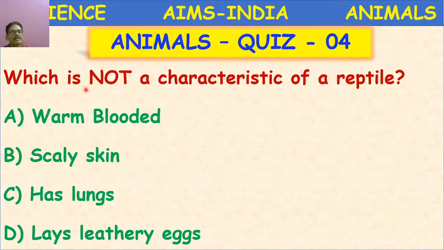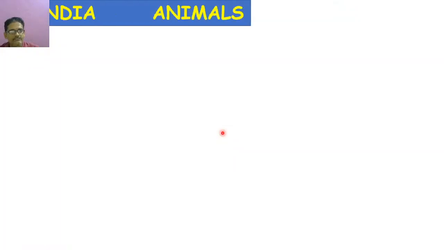You should not neglect words like true, not, absent. In Olympiad exams, in order to confuse, they will give these kinds of words. Which is not the characteristic of a reptile? Warm-blooded. A is the correct answer. Actually, reptiles are cold-blooded animals. Next.